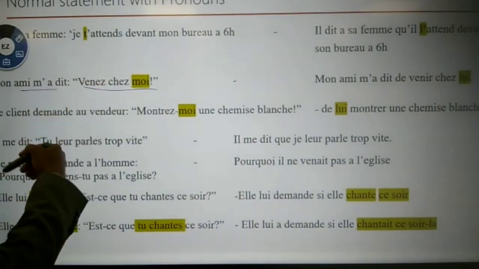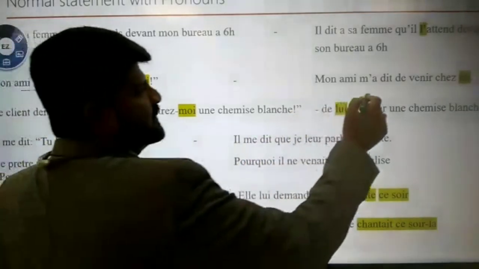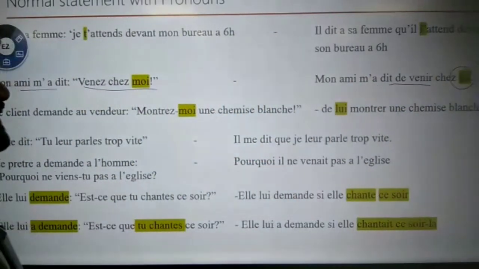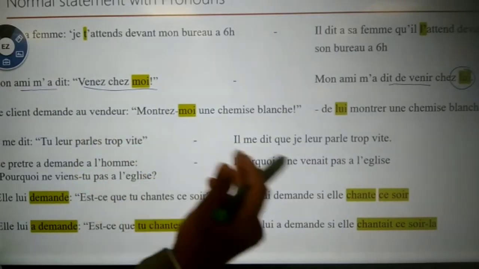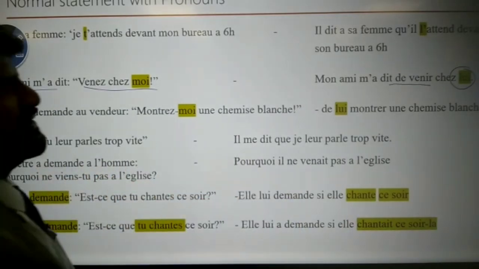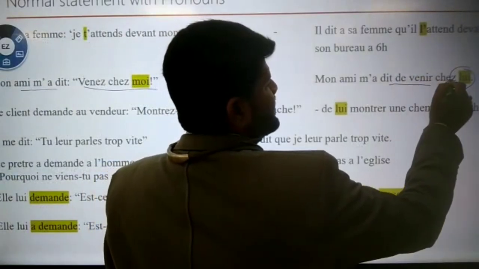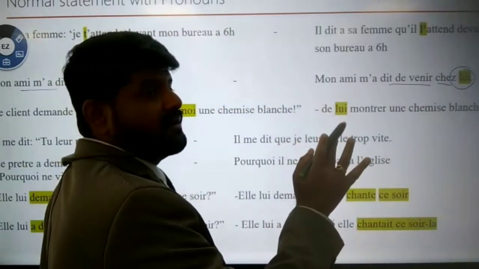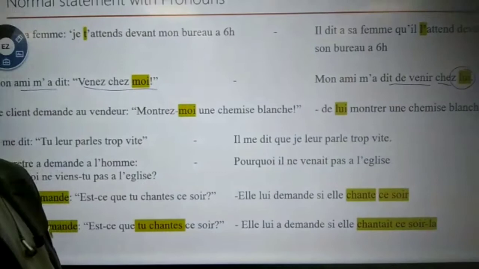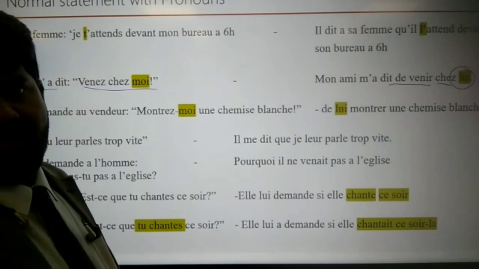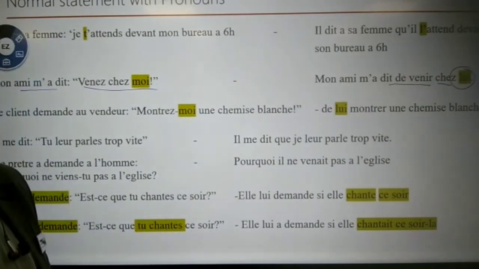See, mon ami m'a dit venez, come to my house. Mon ami m'a dit de venir chez lui. For pronoun only I have given you this sentence. He says, come to my house. He says, come to his house. He asked me to come to his house. That is to come, venir chez lui. Always after a preposition you will use only emphatic pronouns: moi, toi, lui, elle. Hope you all remember all those things.